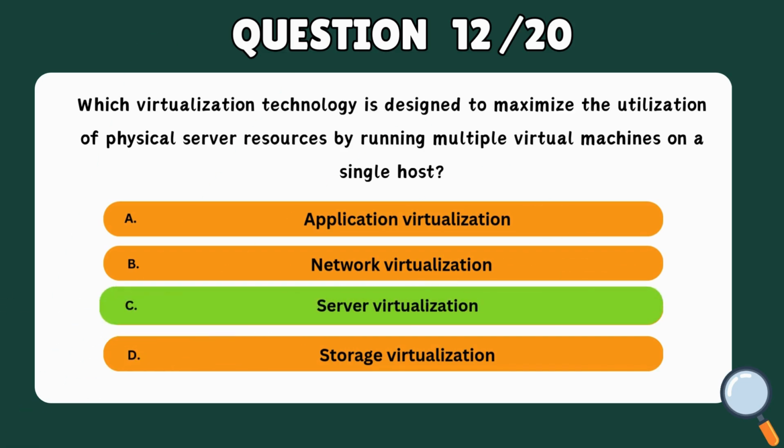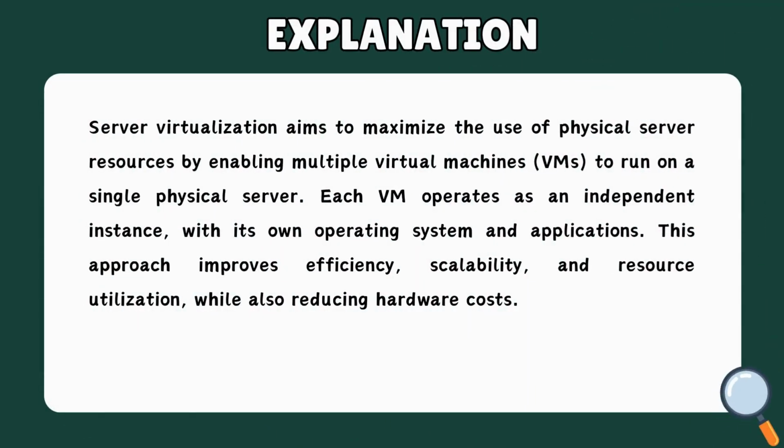Correct answer: C. Server virtualization. Server virtualization aims to maximize the use of physical server resources by enabling multiple virtual machines to run on a single physical server. Each VM operates as an independent instance, with its own operating system and applications. This approach improves efficiency, scalability, and resource utilization, while also reducing hardware costs.